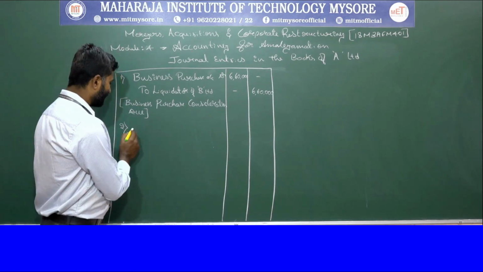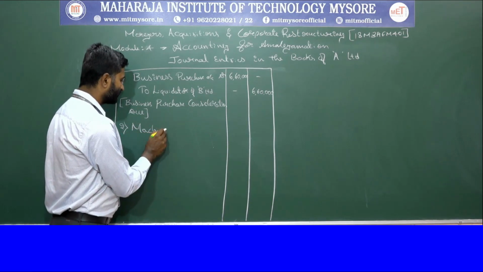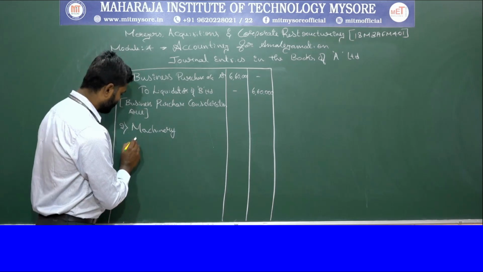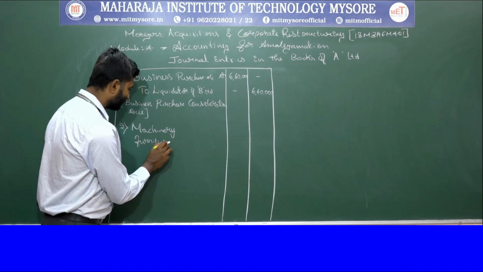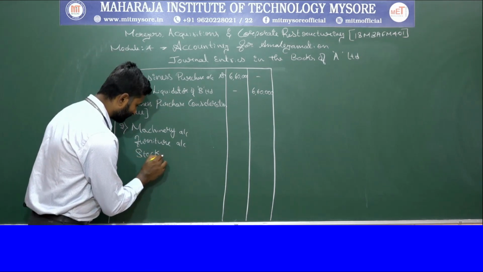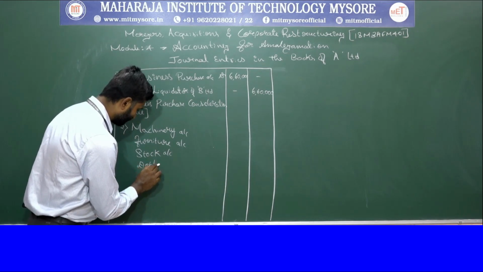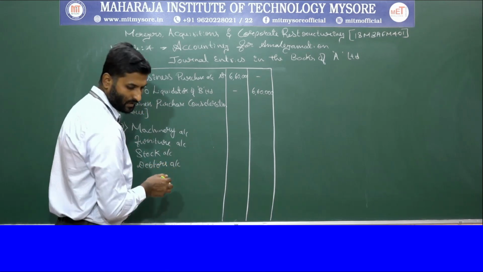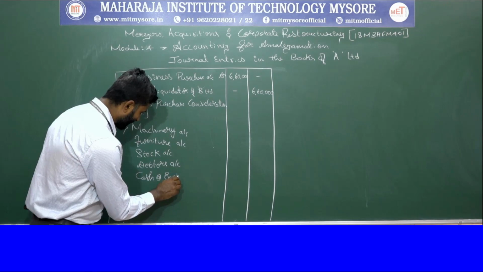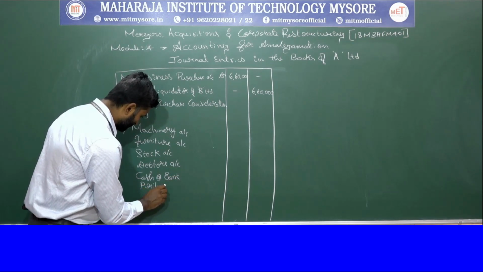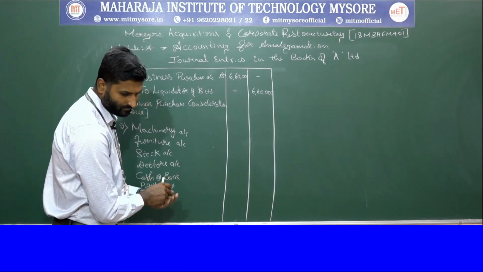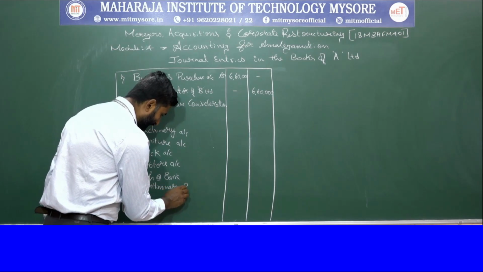In the B company balance sheet you can see that we have machinery, furniture, stock account, then we have a debtors account, then cash at bank, and we also have preliminary expenses account.